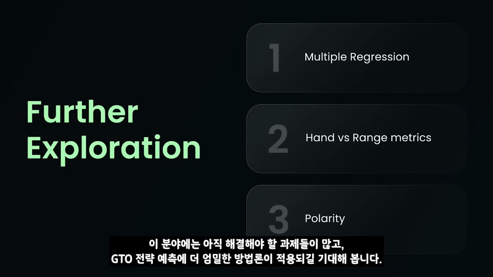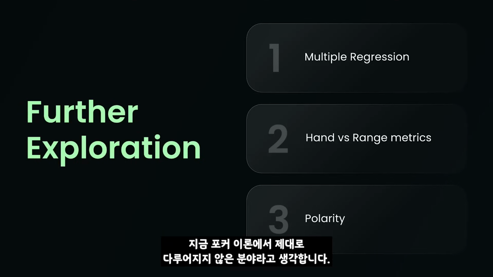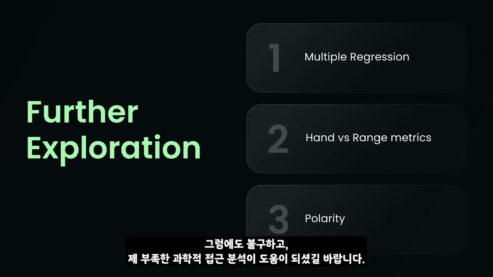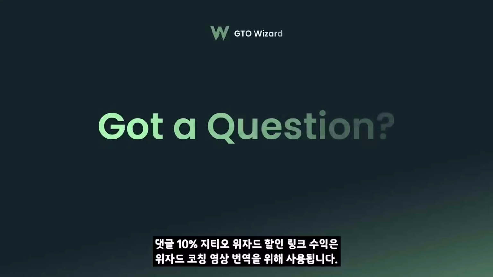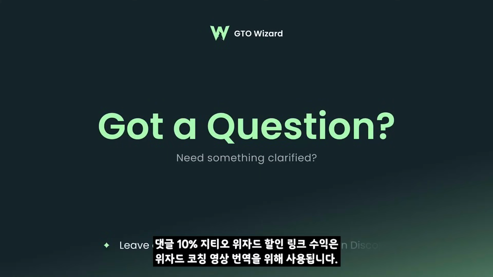There's a lot of work to be done in this area, and I would really like to see some more rigorous methods applied towards predicting GTO strategies. I think that's a really underserved area of poker theory right now. But nonetheless, I hope you guys liked my very basic attempt at a scientific analysis. I really enjoyed doing it. I really enjoyed making the graphs and doing all this data.